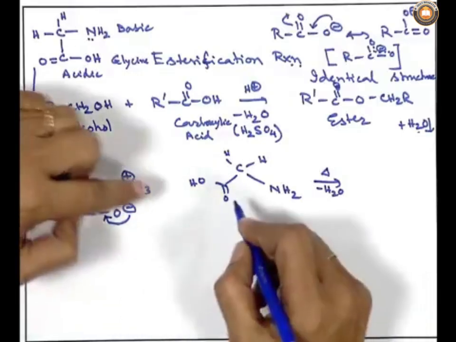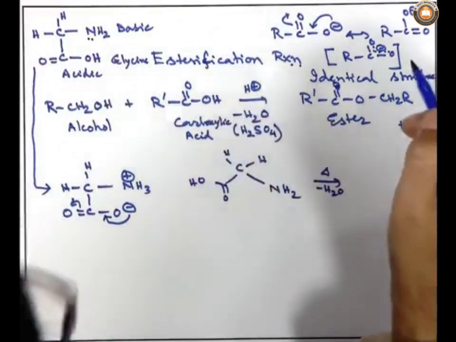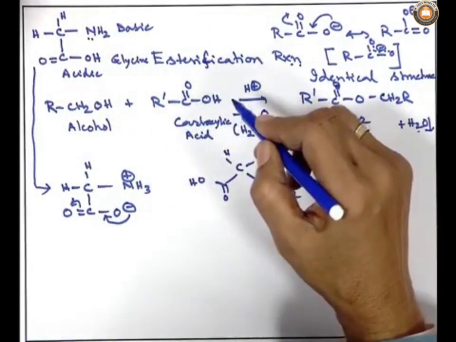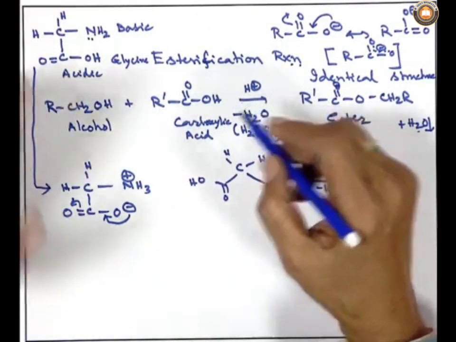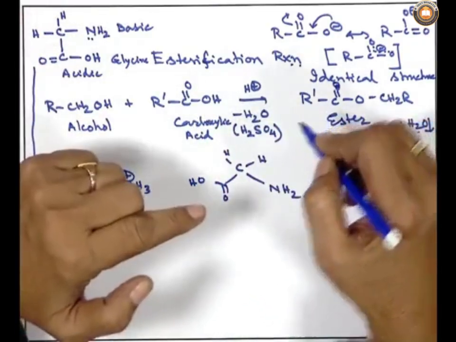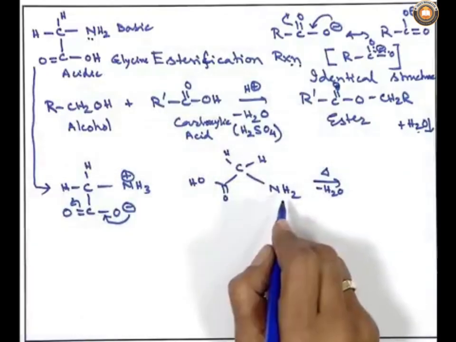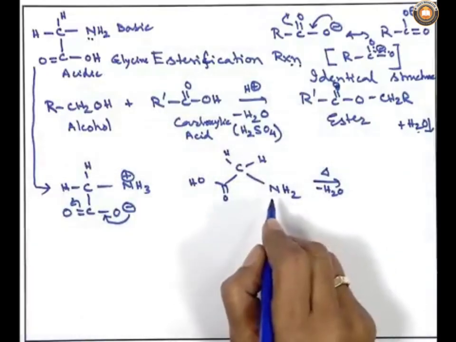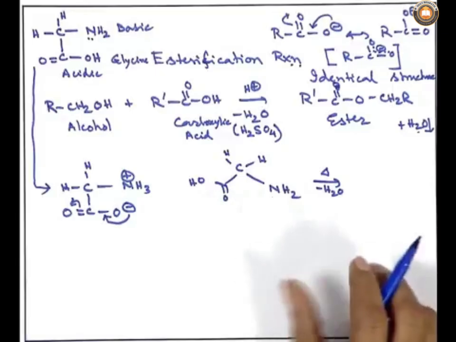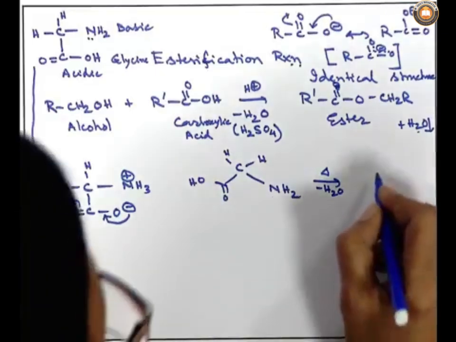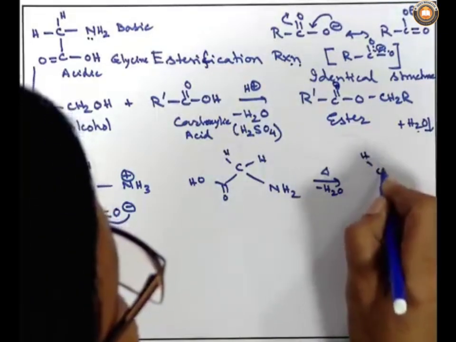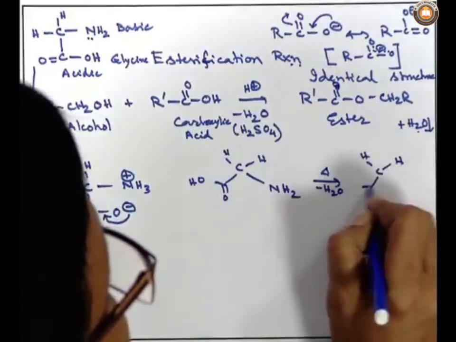The difference from the previous one is that that was ester formation, where we had an alcohol and a carboxylic acid. In this case, we have a carboxylic acid group and the amine group in close proximity and being heated, that means water being eliminated. So, what will happen? A very interesting phenomenon might happen.